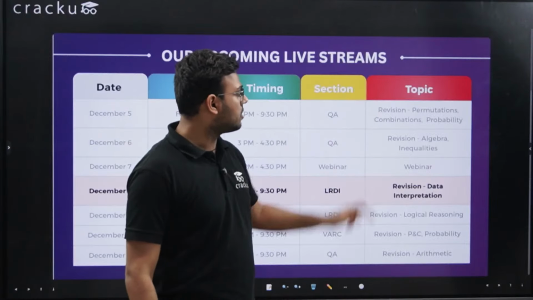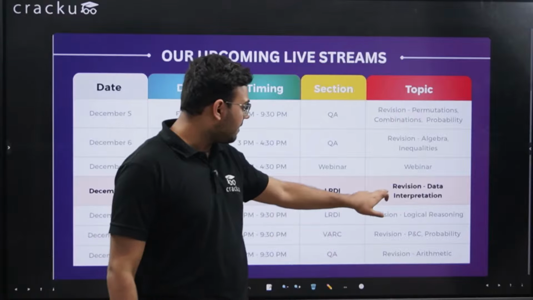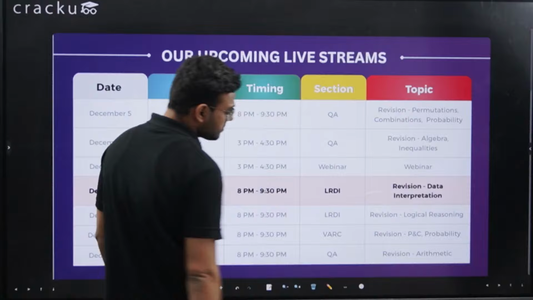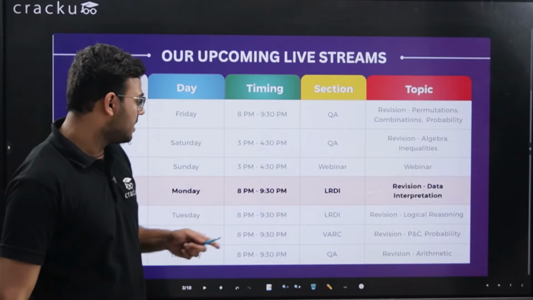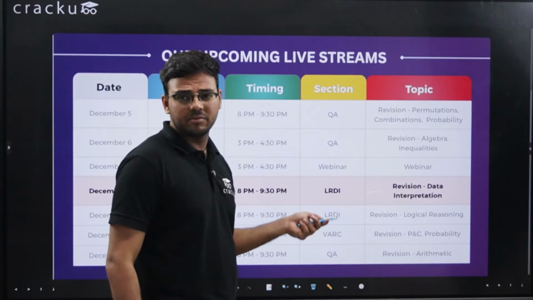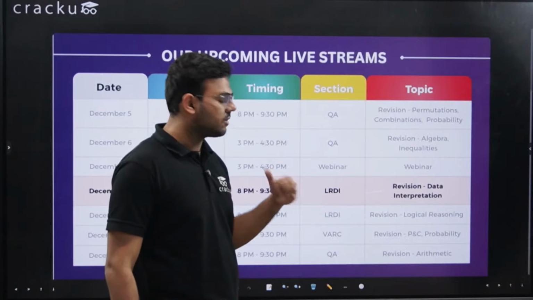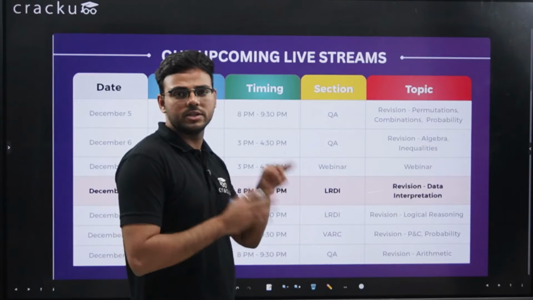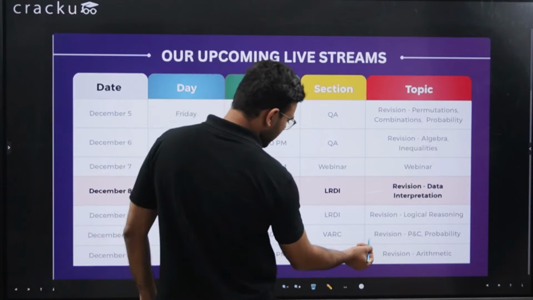Before that we had revision on modern maths, which is your permutations and combinations and probability. Today we have revision on data interpretation, then we will have a revision on logical reasoning. So tomorrow we have revision on logical reasoning, again a very important topic. Good number of questions come from this section, to be honest, and this is something you should focus a lot on. Logical reasoning and data interpretation are the two types of questions which are very much scoring.